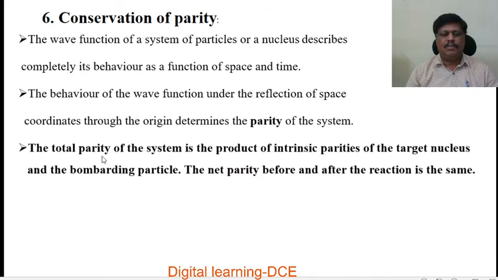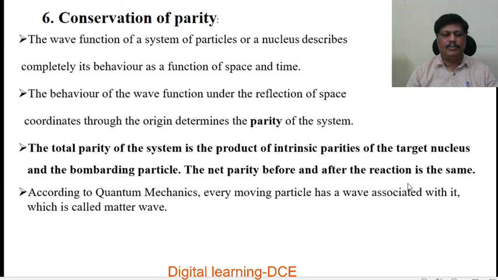So conservation of parity states that the total parity of the system is the product of intrinsic parities of the target nucleus and the bombarding particle. The net parity before and after the reaction is the same.